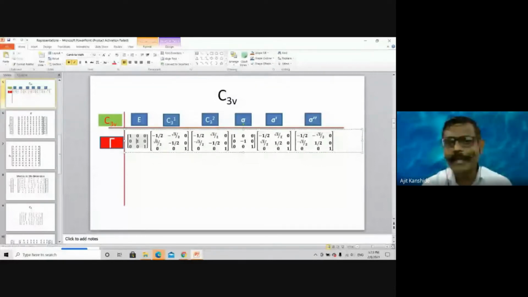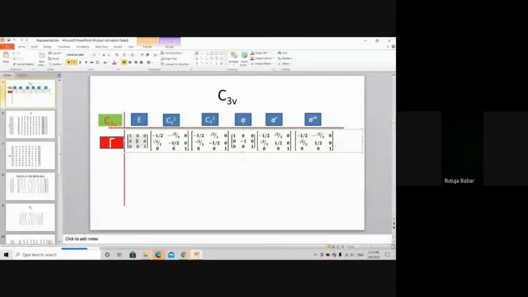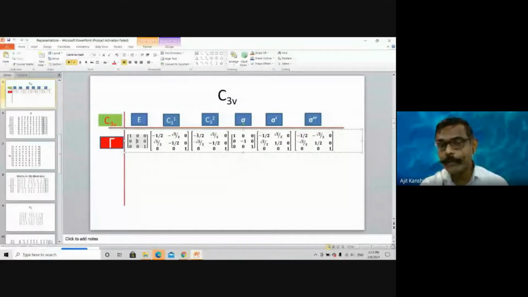So here also I am getting the summation as 2. For identity also I got 2, and here also I got 2. I am considering the 2 by 2 matrix, the XY plane matrix, a matrix representing the X and Y components. Similarly, for C32, here also you will find 1/4 plus 3/4 plus 3/4 plus 1/4. Total is 2. Here we got 2, C31 we got 2, C32 also we got 2. Similarly, lastly I discussed sigma: 1 square plus 0 square plus 0 square plus minus 1 square. So here also I'll get 2.